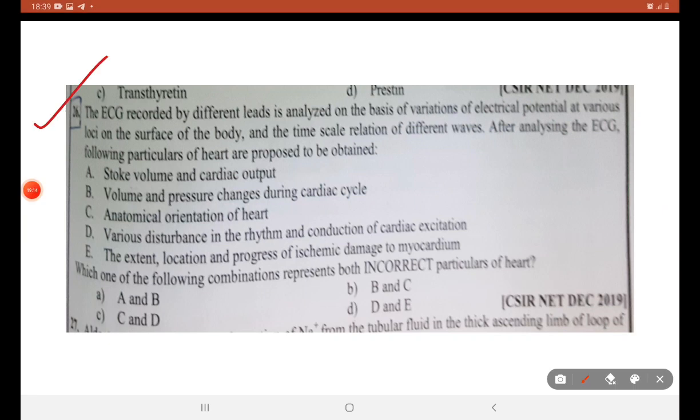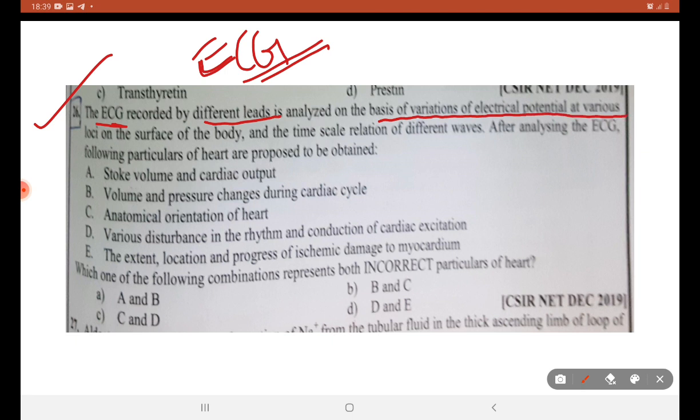Now we are going to see another question from ECG. We have seen about ECG in our previous video. ECG is recorded by different leads and it is analyzed on the basis of variation of the electric potential at various loci on the surface of the body. At the time scale, the duration of different waves is analyzed, and after analyzing the ECG, the following particulars of the heart are proposed. We are going to find the incorrect statement about the particulars given.